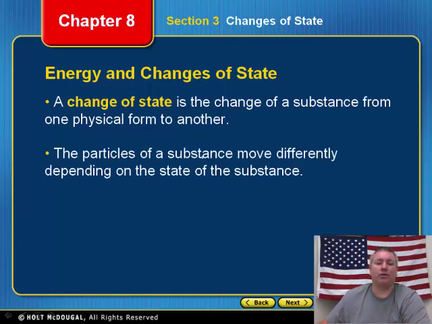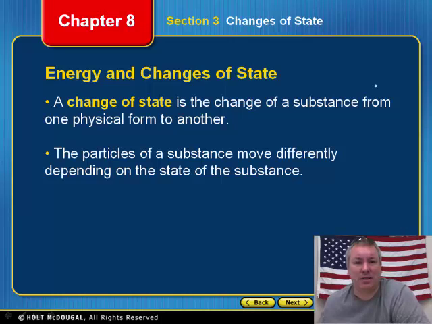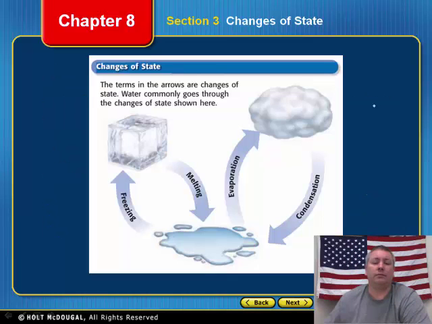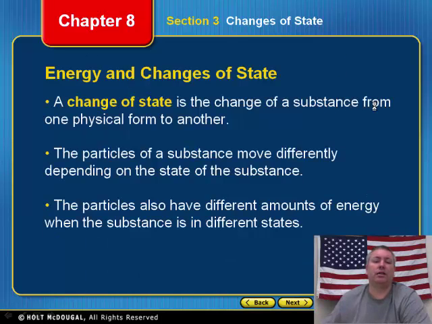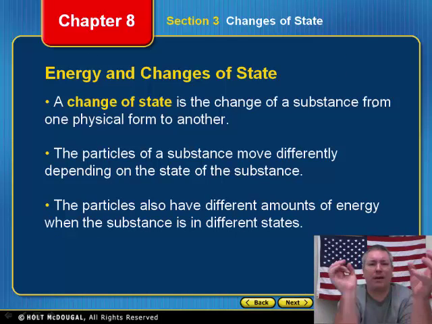Now, particles of a substance move differently depending on the state of the substance, and we've talked about that. In a gas, the particles move willy-nilly, bounce off each other, and have overcome their attraction. If they move really fast, it's going to be very hot. If they're moving slower, it's going to be cooler.